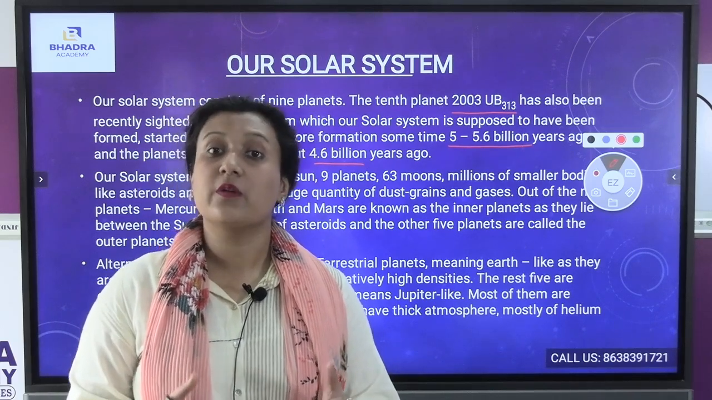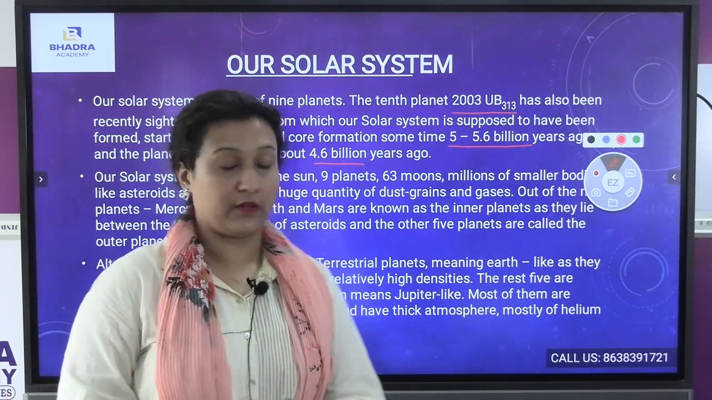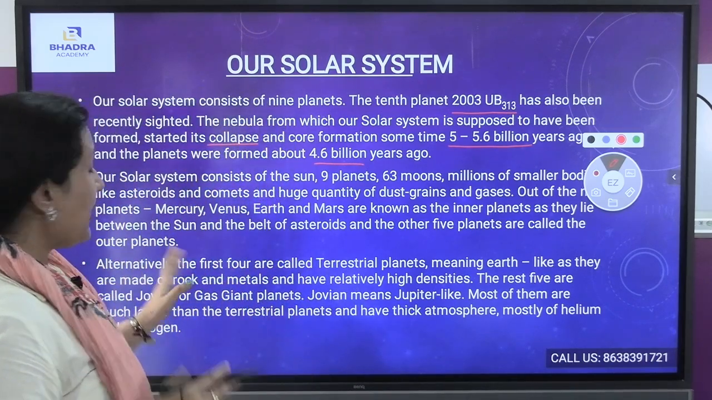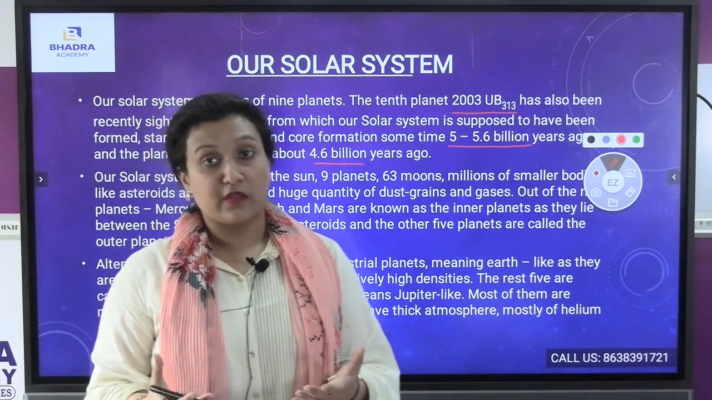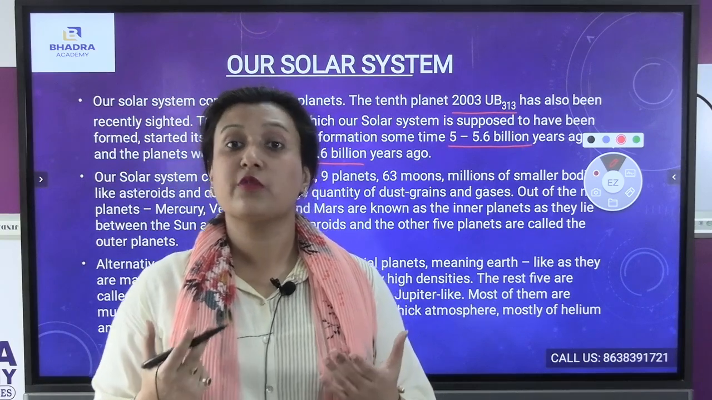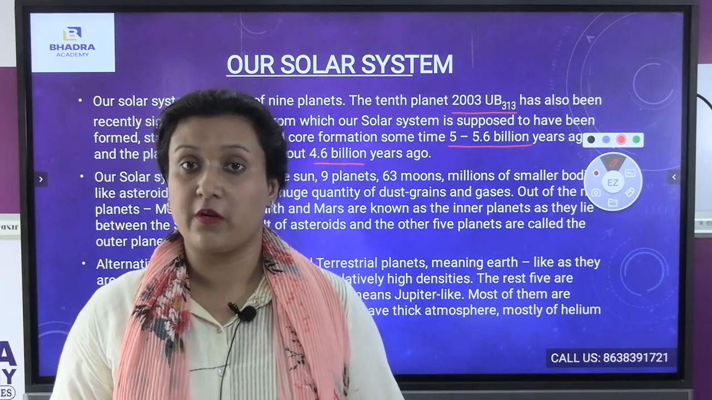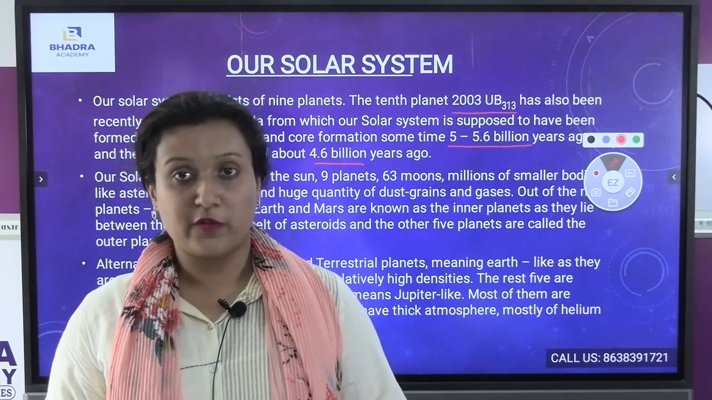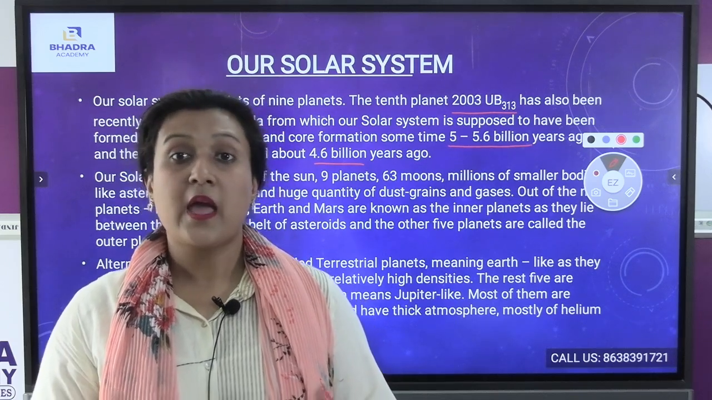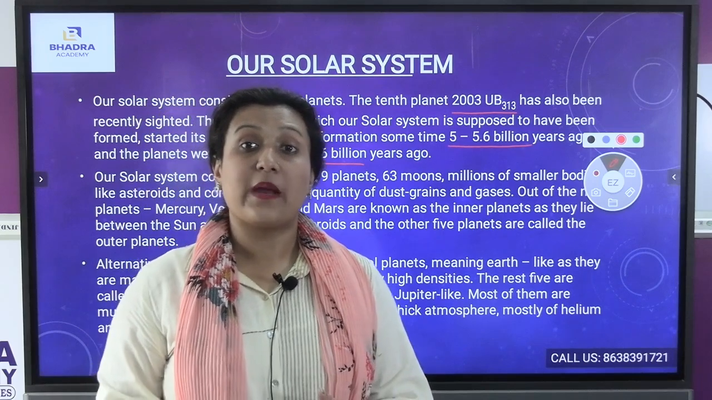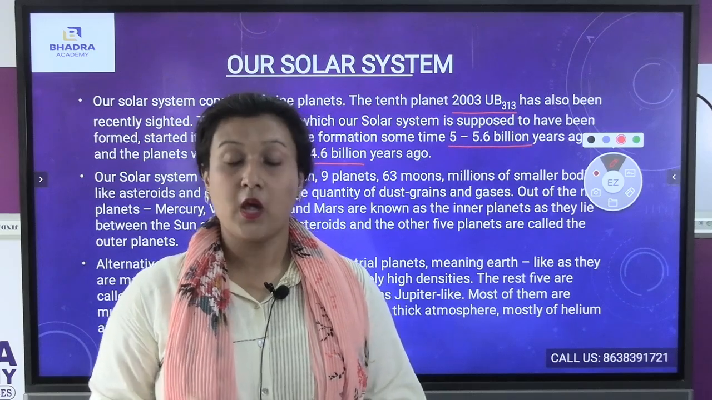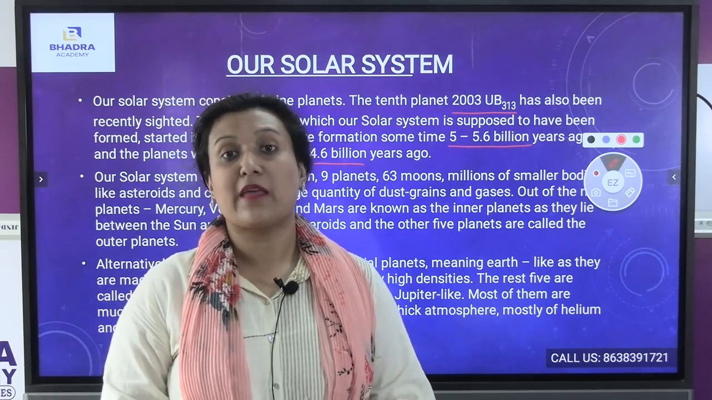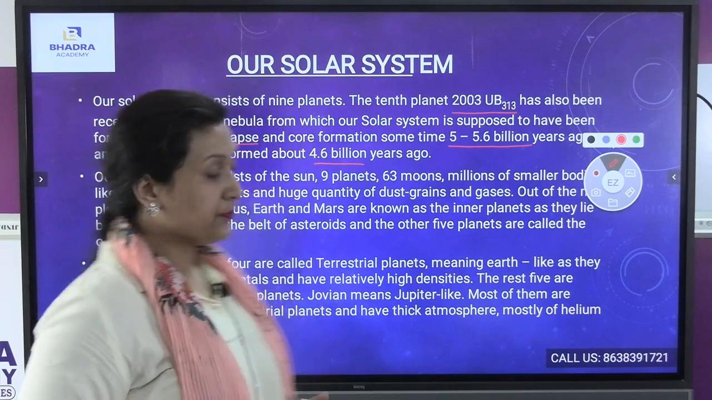So in this way, our solar system has been divided. Also, 9 planets are there, 63 moons, and 1 sun. Also, the asteroids and comets are there. They also form part of the solar system, the asteroid belt. And where is the asteroid belt located? The asteroid belt is located between Mars and Jupiter.